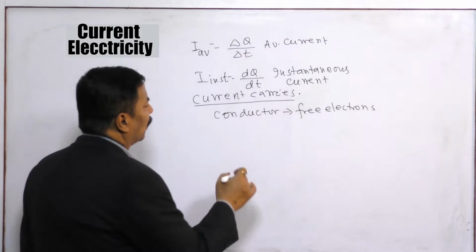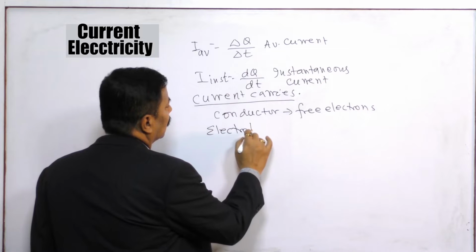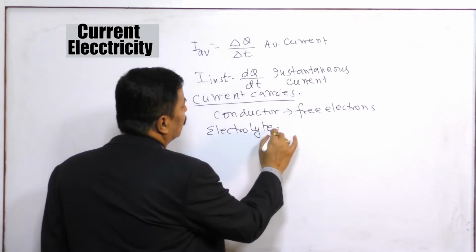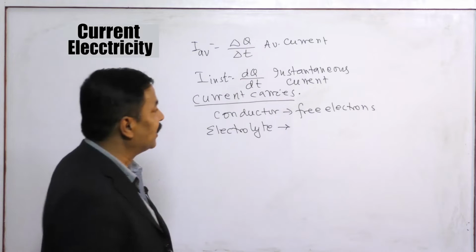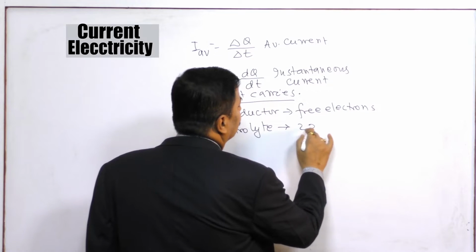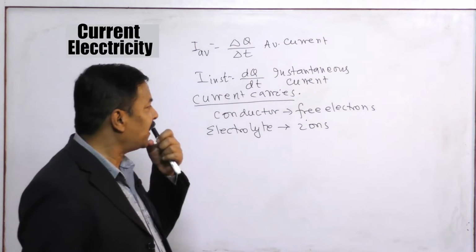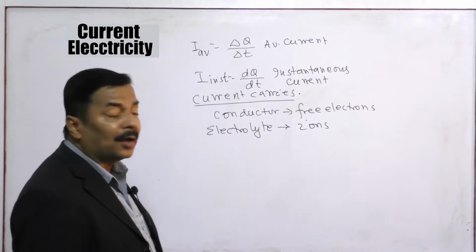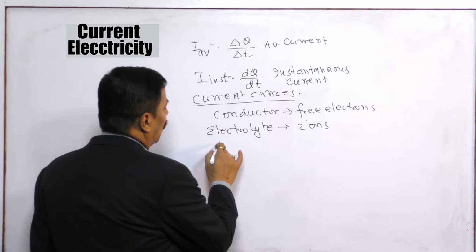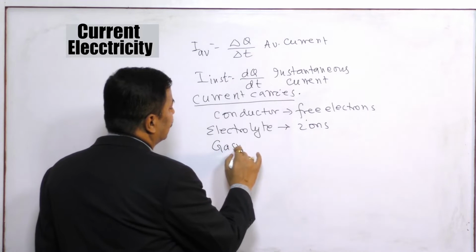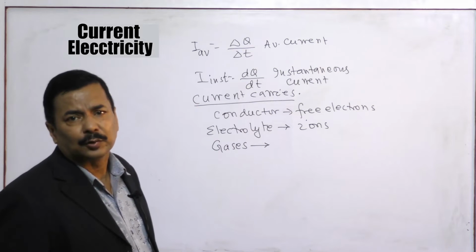If we talk about electrolyte, which is a liquid conductor, here the ions are there, positive ions and negative ions. So ions are the charge carriers. Now the next thing is gas. In ordinary situation, gases are insulators.